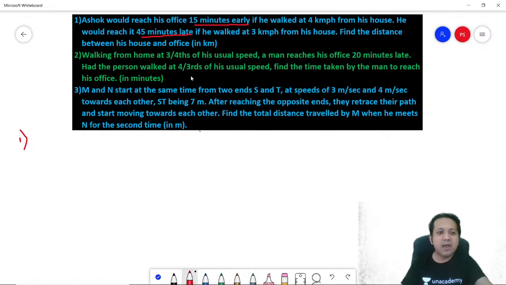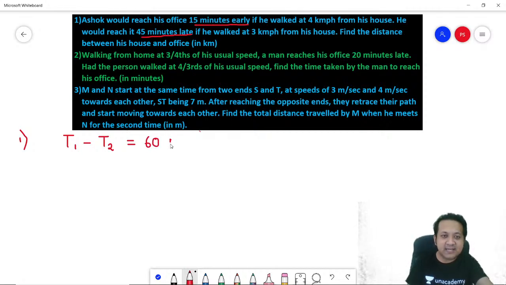So first thing, you just try to frame an equation. I would say the easiest way to frame an equation out here would be T1 minus T2. They gave you 2 different scenarios and they are giving you the difference in time between the 2 scenarios. What is the difference in time? 60 minutes. Why 60 and why not 30 minutes? Think about it. Let's take an example to understand how it is 60.